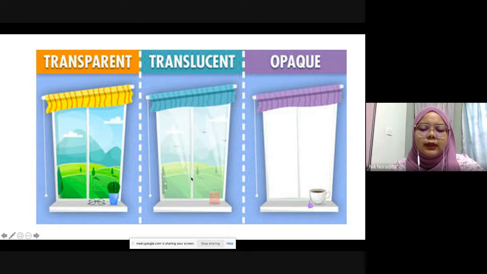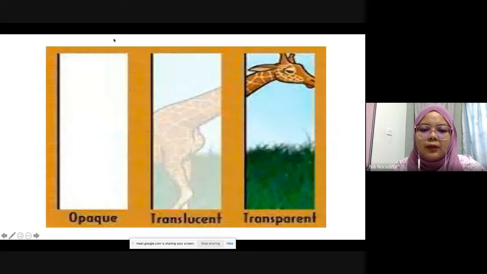This one, translucent. Some people use frosted glass to make their window, translucent. So you can still see the view outside, but it's not clear compared to the transparent. How about opaque? If they use material to cover the window, opaque material, you cannot see what is outside. No light can pass through. Same goes for this one, opaque, cannot be seen at all. Translucent, you can see, but it's not that clear. Transparent, you can see it very clearly because all the light is allowed to pass through.